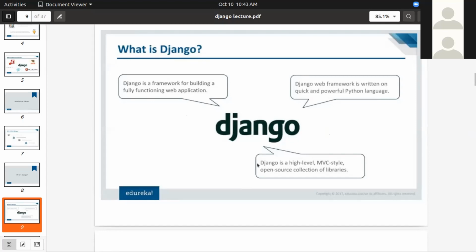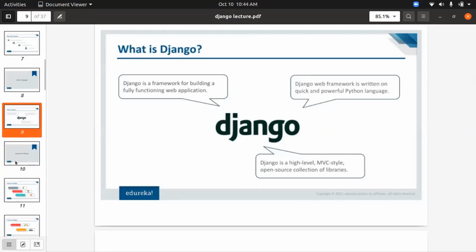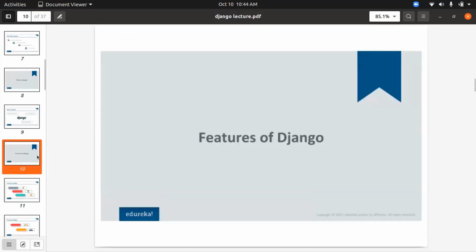Now here comes the important point. Django is a high level MVC style open source collection of libraries. As I explained, a framework is a collection of libraries, and Django is one such collection of libraries, but it is based on the MVC pattern. What is the MVC pattern? MVC means model, view, controller. This is the most famous pattern which is used in web development. Many of the web frameworks use this pattern, and Django also uses this pattern. Just a small correction: Django uses the MVT pattern, that is model view template, but just to explain, it's written there as MVC pattern. I'll explain what these are.